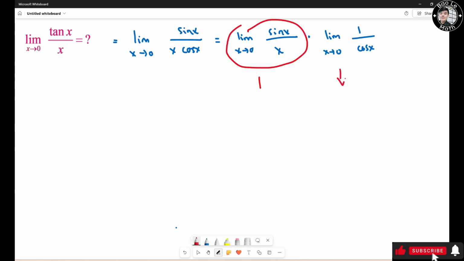So this turns out to be 1 over cosine of 0. Cosine of 0 equals 1, so it will be 1 over 1. So the answer is 1. So this limit equals 1.